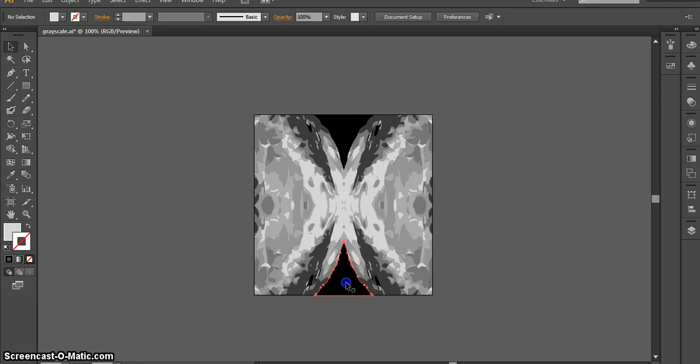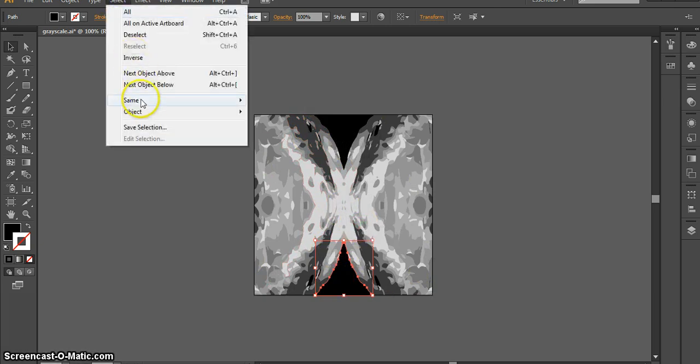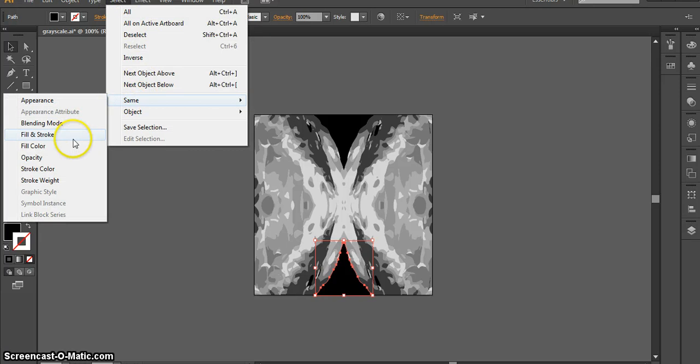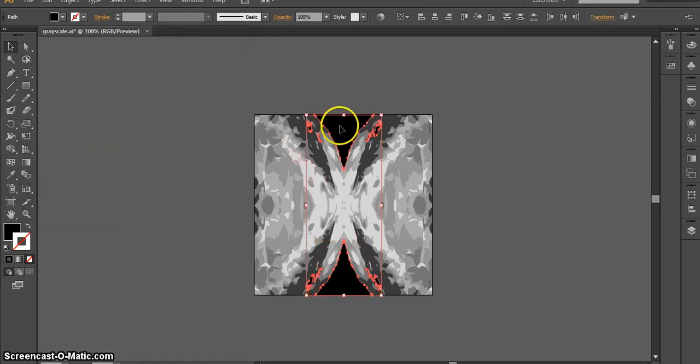What I want you to do is click once on your darkest color. And then to find the rest of the darkest shade of gray, I mean, you could do that by hand, but the easier way to do it is to go to Select at the top, Same, Fill and Stroke. This is going to find the same inside color and outside color. So there you go. They're selected. What I want you to do is change that color.